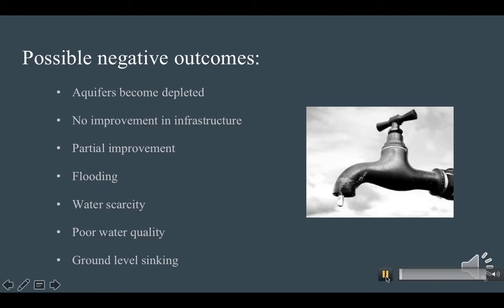Possible negative outcomes from this action situation include the aquifers becoming depleted, the improvement of the infrastructure not happening at all, the improvement of the infrastructure happening partially but not completely, flooding, water scarcity, poor water quality, and then the ground level sinking. Now, the aquifers becoming depleted is definitely going to affect the ground level sinking, because currently in Mexico City the ground level is already sinking, and according to some sources, it's already sunk about 33 feet because the aquifers below the city are actually becoming depleted at that rate.